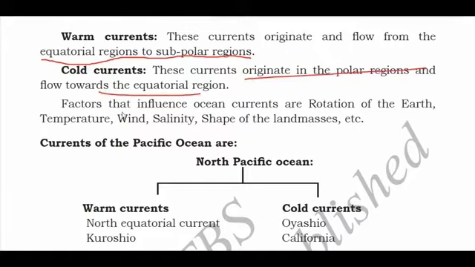Okay. Now, factors that influence ocean currents. So what are the factors which will influence the ocean currents? Rotation of the earth. You know that earth is rotating continuously, right? Temperature, wind, salinity, shape of the land masses, etc. These are the factors which influence the ocean current. At least 2, 3, 4 at least you should remember: rotation of the earth, temperature, wind and salinity.